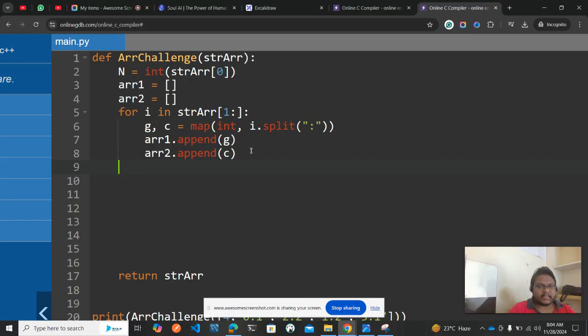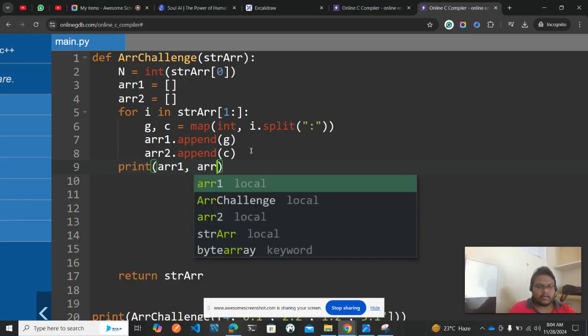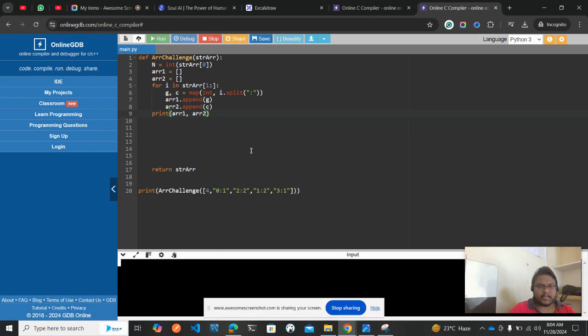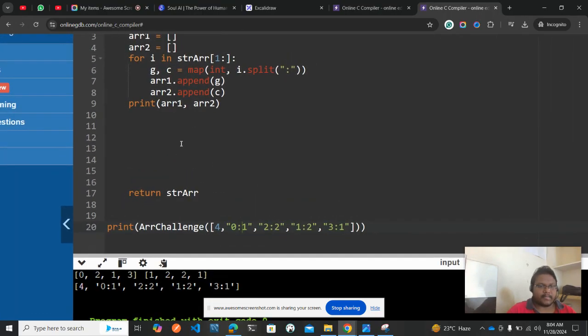Now what has happened here? In case I print arr[1] comma arr[2], you'll understand simply. Now let me print it. Now you see all the values have been stored here: 0, 2, 1, 3 are stored in the first array, and then 1, 2, 2, 1 are stored in the second array. That's what we want, right? Okay, to perform the next operations.